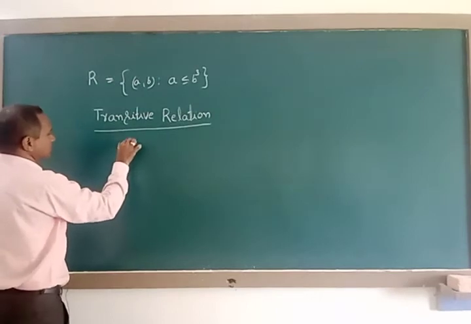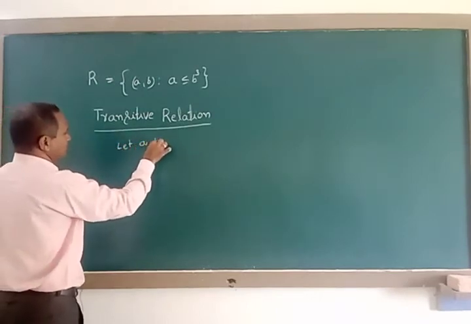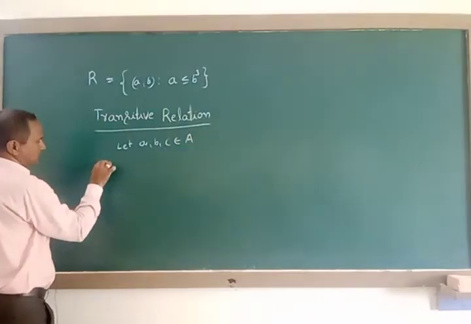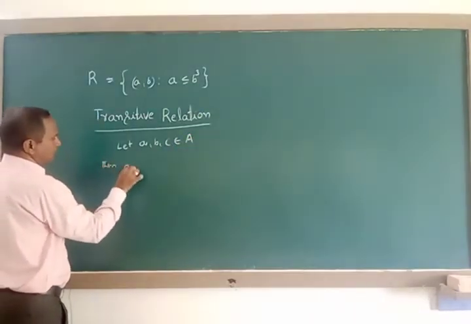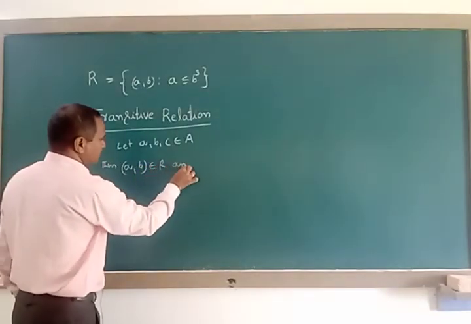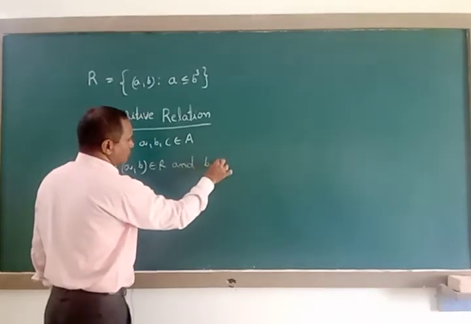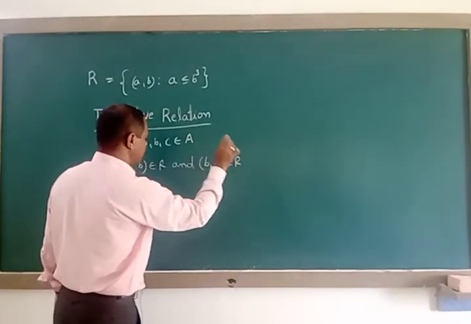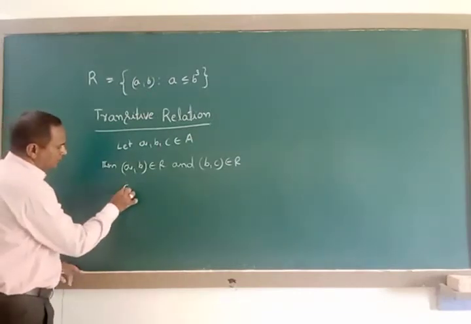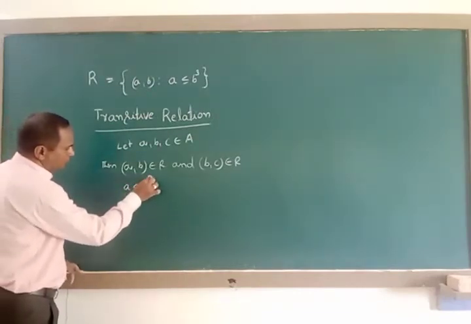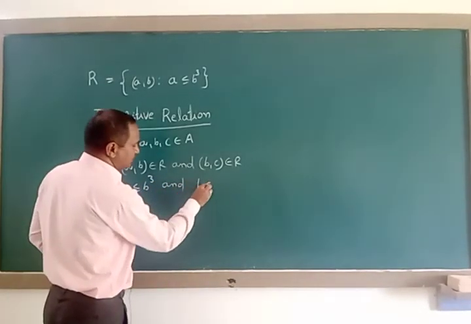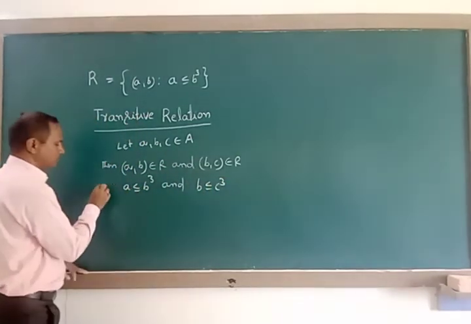Let A, B, C belong to capital A. Then (A, B) belongs to capital R and (B, C) belongs to capital R. For (A, B) we can write A is less than or equal to B cube, and for (B, C) we can write B is less than or equal to C cube.